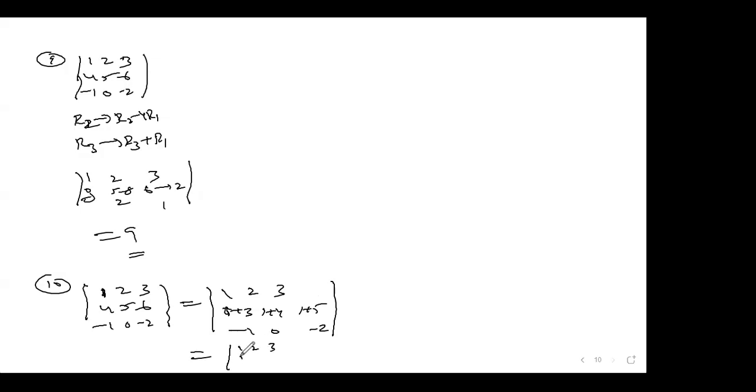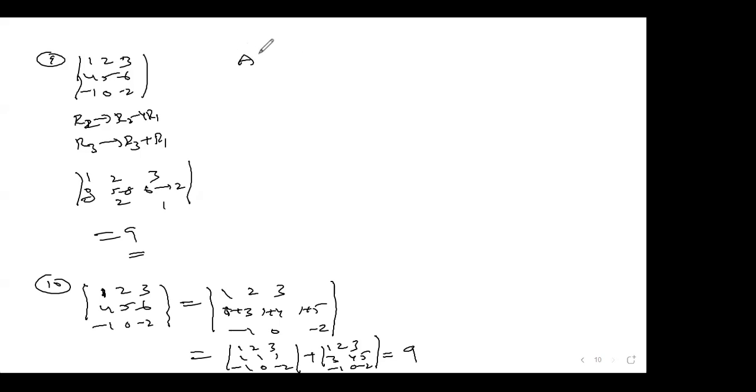1, 2, 3, 1, 1, 1, minus 1, 0, minus 2. Look at this: 1, 2, 3, here 3, 4, 5, minus 1, 0, minus 2. Whichever you expand, what will the result be? 9 only. The result of this one is what? 9 only. So this is also one of the rules. That's done so far.